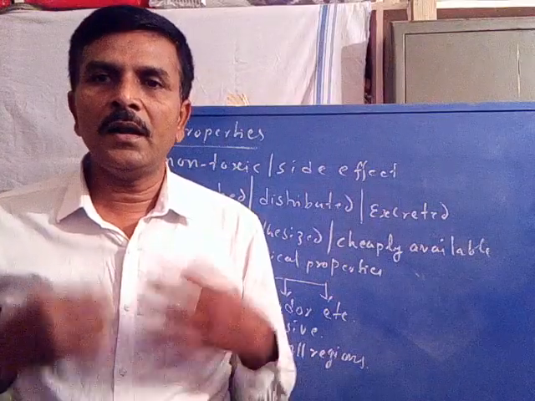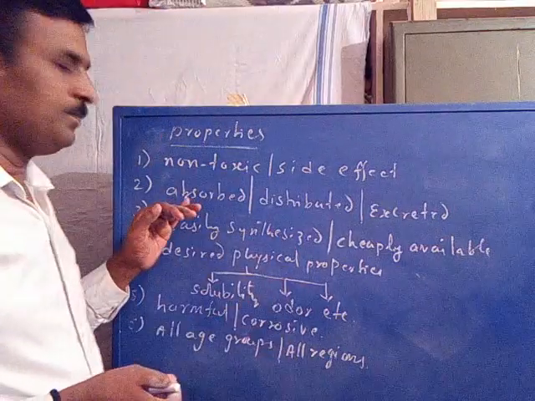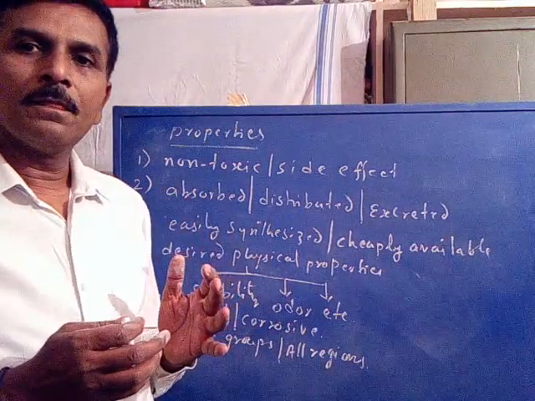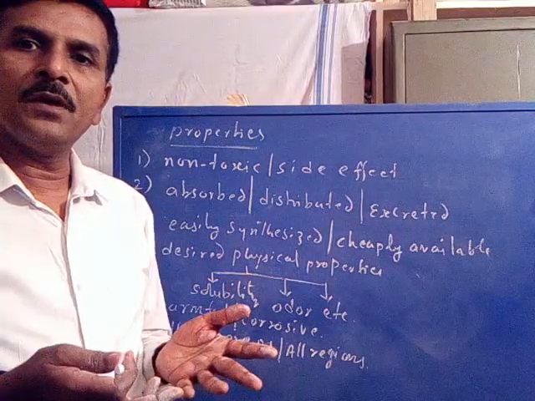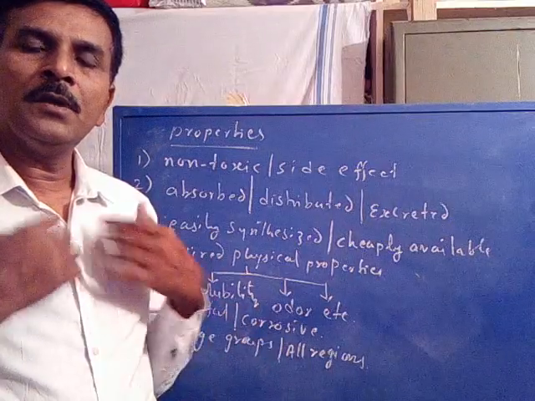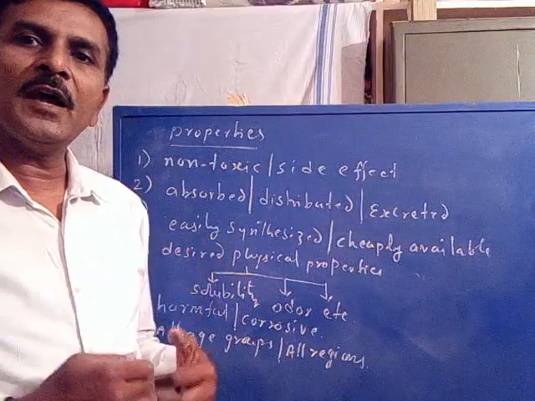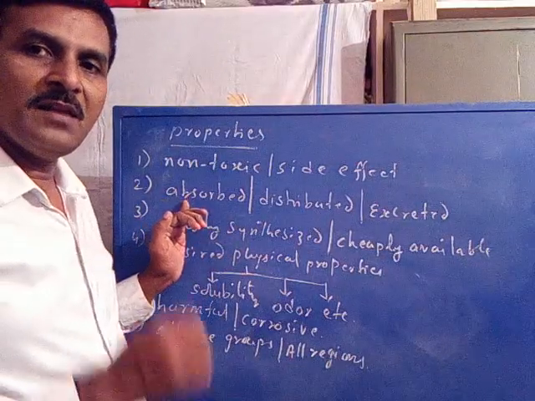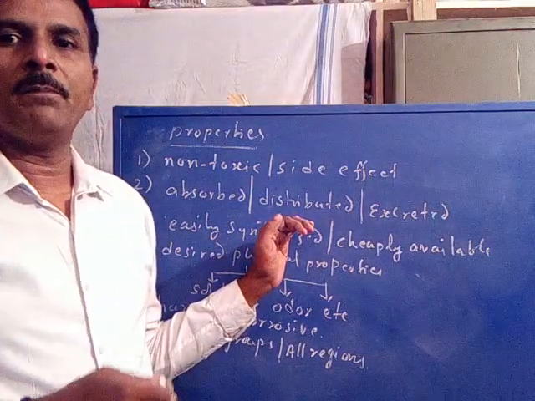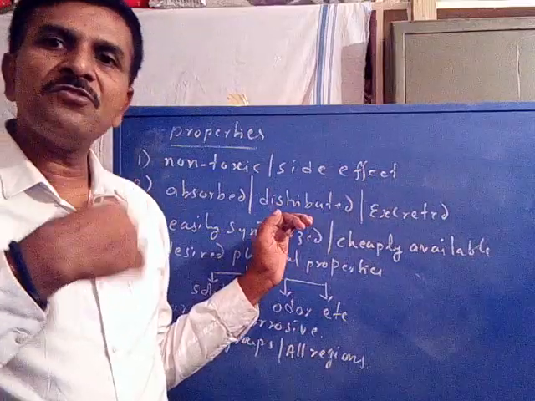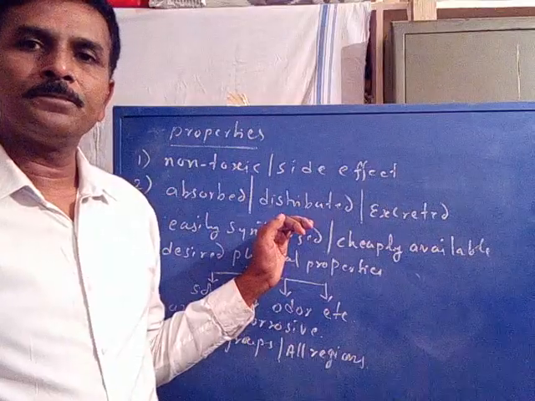If any drug suffers in its absorption, it may not reach the circulatory system, and may not reach the target to show its action. Therefore it should be easily absorbed, and its distribution must be proper throughout the body.